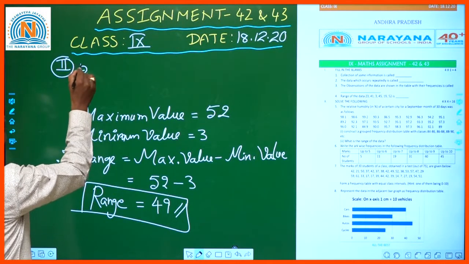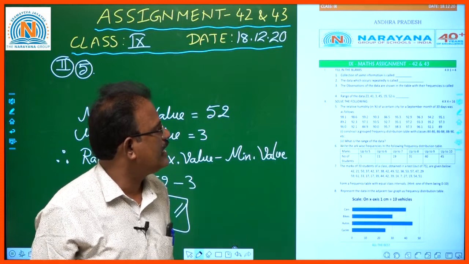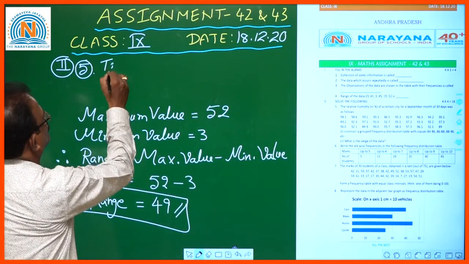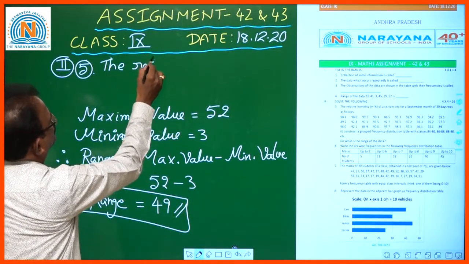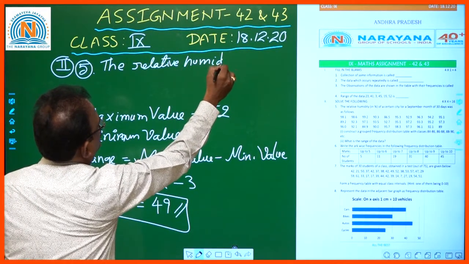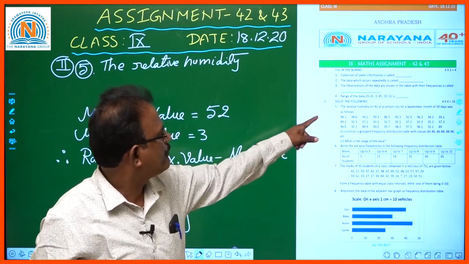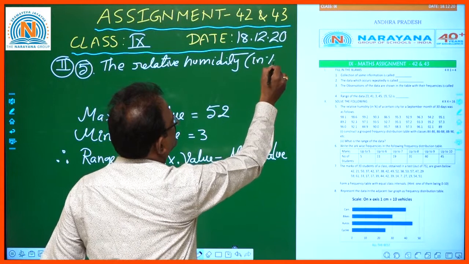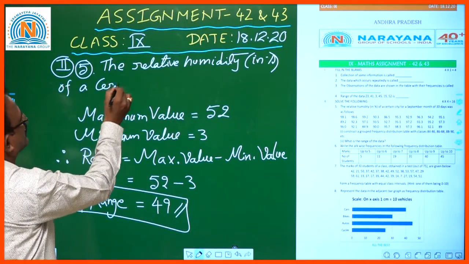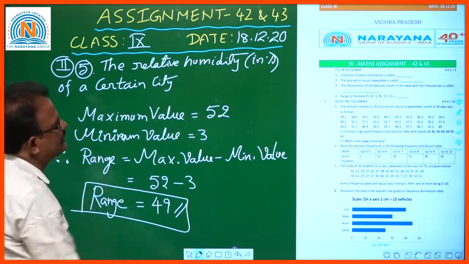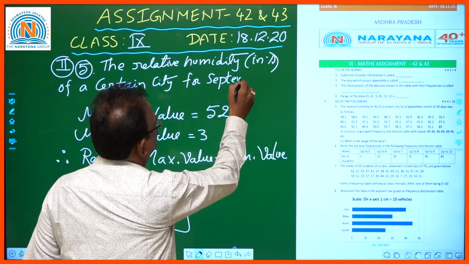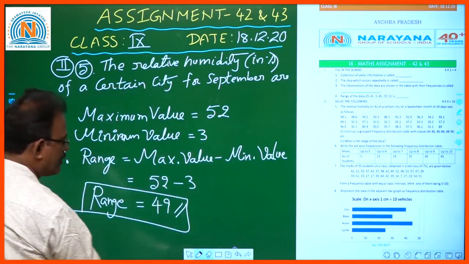Okay children, now our next question is the fifth one from the second Roman. The relative humidity, in percentages, of a certain city for the month of September, of 30 days, was as follows. Let us see how they are given.